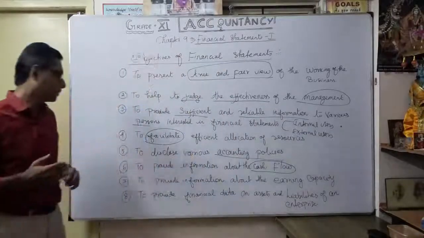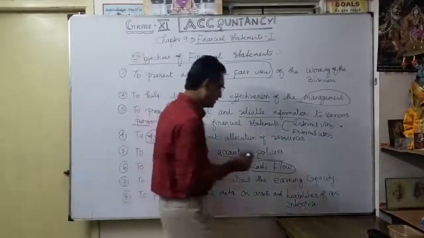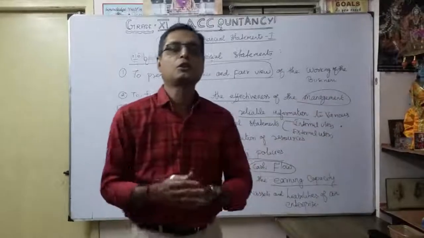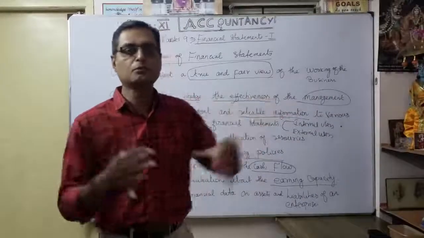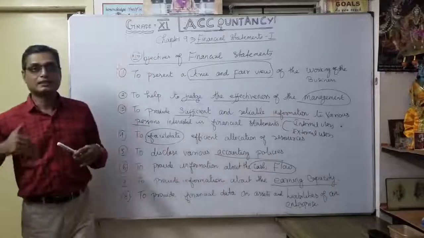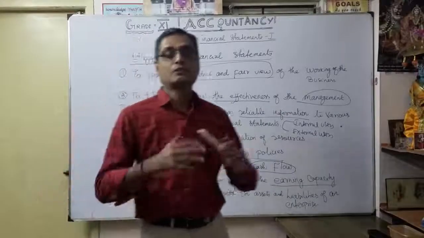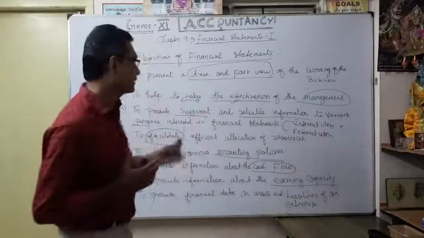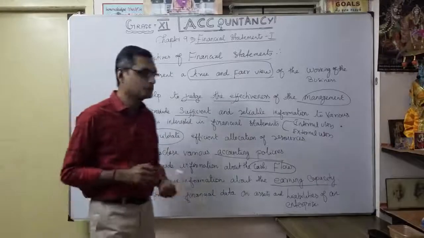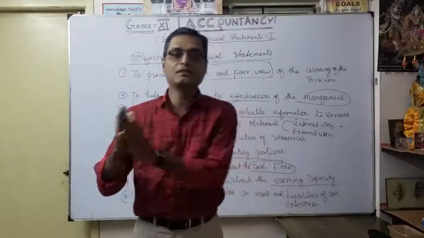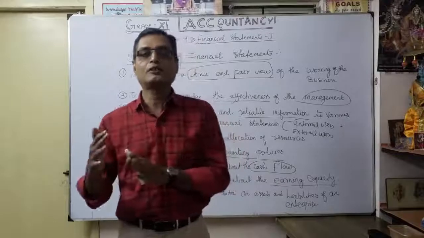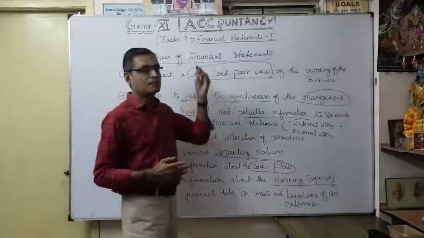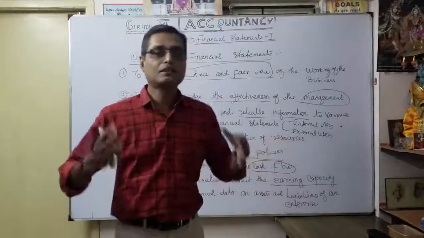So seventh one, to provide information about the earning capacity. From the available information, according to the sales, we want to know whether we need to improve our machinery capacity or increase our working hours. So how to improve the business and the earning capacity, we have an idea, a clear picture from a clear financial statement, about whether you achieved it or not. What was the plan, what you achieved. So you have an idea with the financial statement. Without the financial statement, we can't get it, correct.